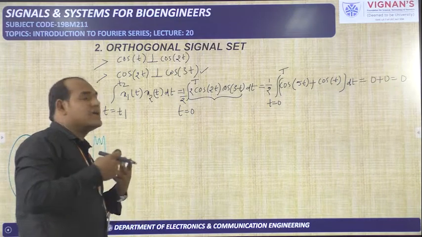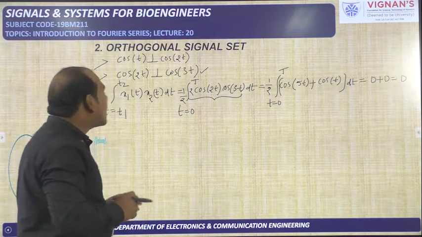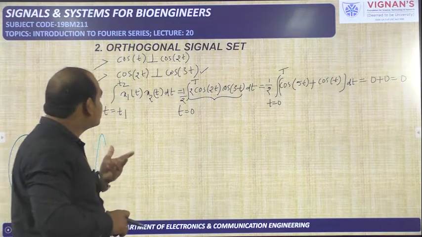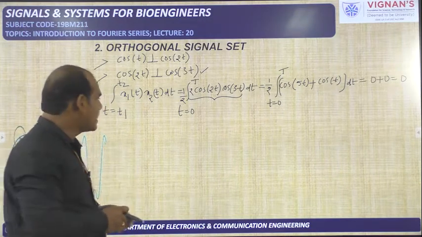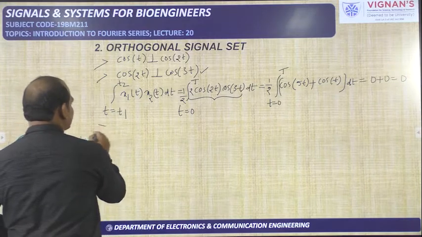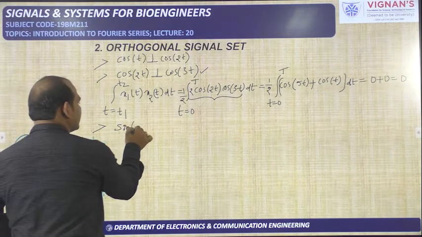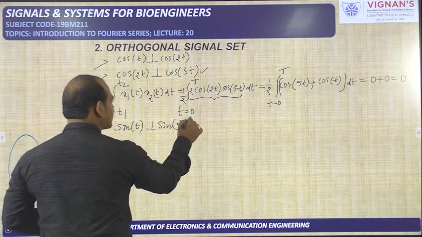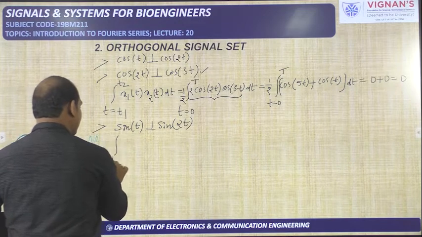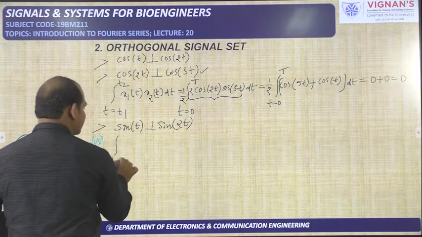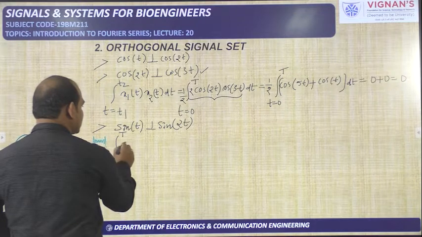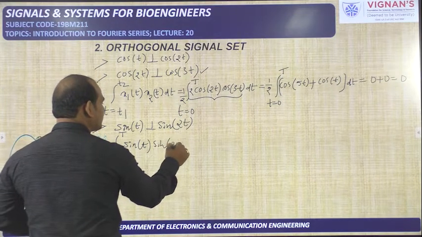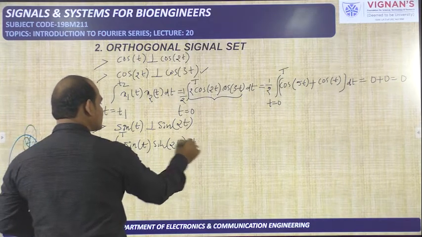That means, can we stop here, having identified the orthogonal set like that? Can we stop here? No. We need to check for the sin functions also. So now I am checking the sin functions, sin t and sin 2t, for orthogonality. Directly I am writing the integral, t changing from 0 to capital T, of sin t times sin 2t. So it is in the form of sin A sin B.